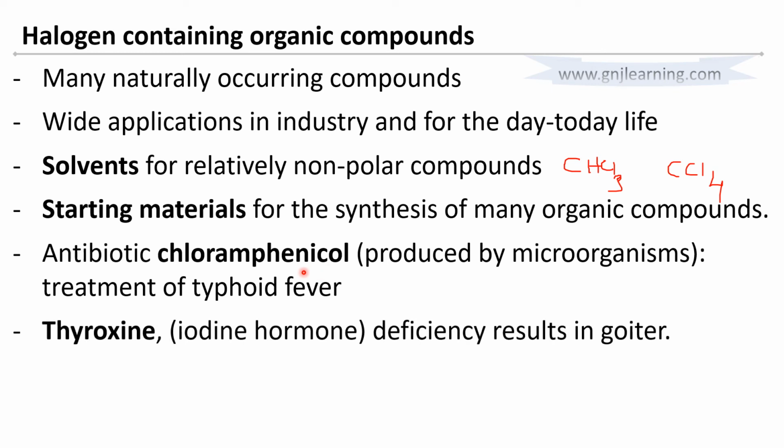Again, from the medical field, one of the hormones in the human body is thyroxine, produced by a gland, in which it has iodine. If someone is deficient in iodine, automatically they will be deficient in thyroxine, and this will result in a disease called goiter.